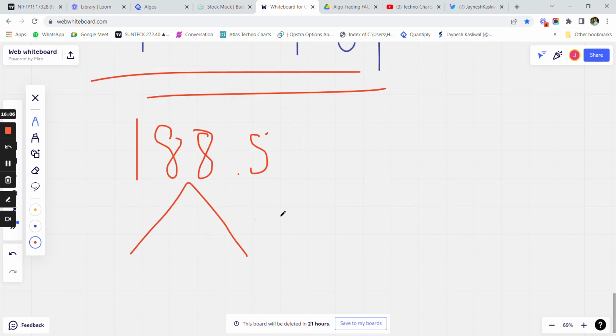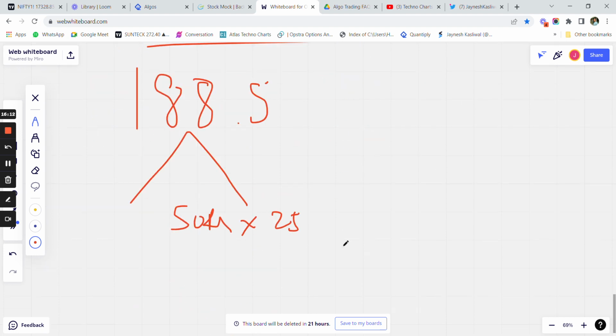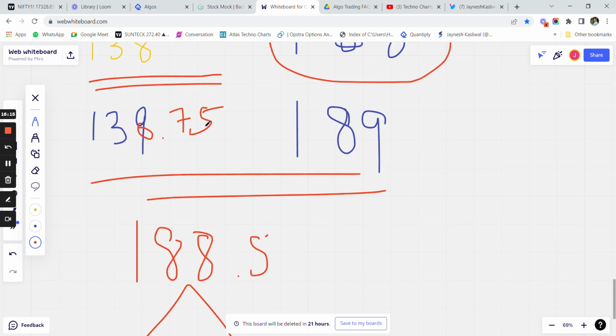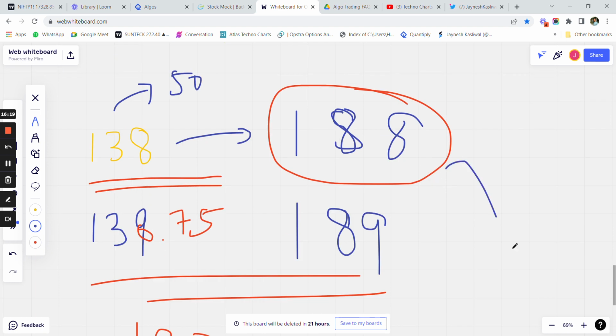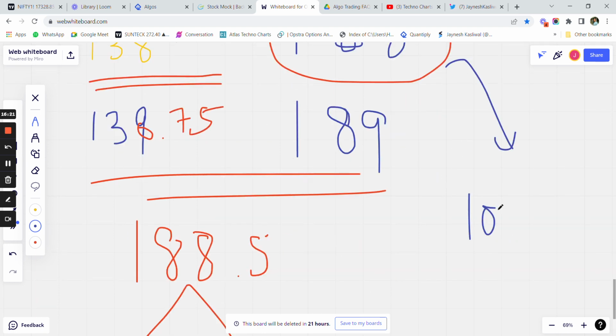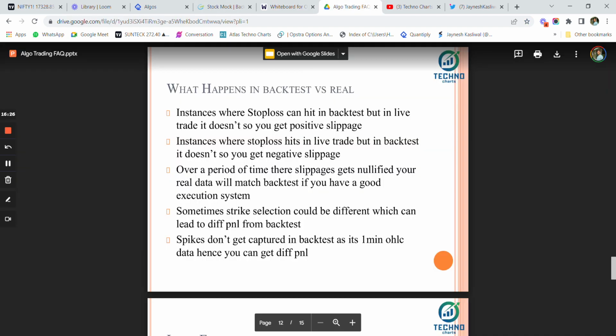So you have lost 50 rupees here, 50 rupees into 25 quantities of Bank Nifty, so you are going to lose approximately 1250 rupees extra here. But in backtest, you can see your stop loss might not have hit and the price might have reversed and closed at around 100 rupees. So you have gained 38 rupees here in backtest. So this is where your differences would come in, backtest versus real.